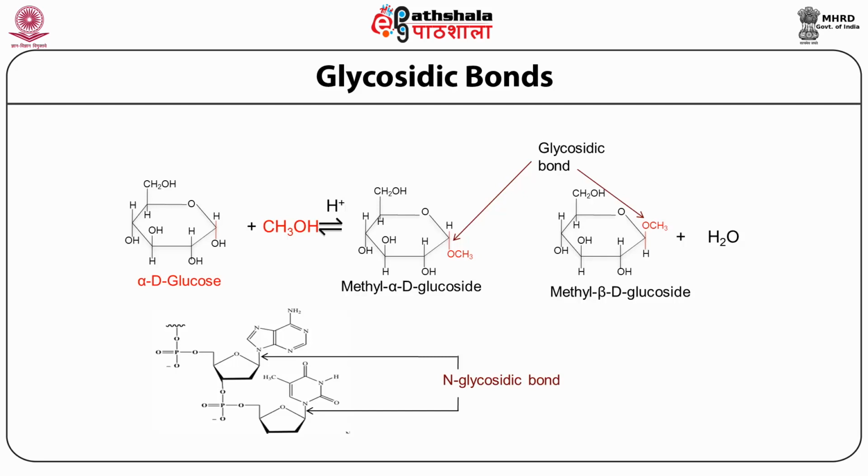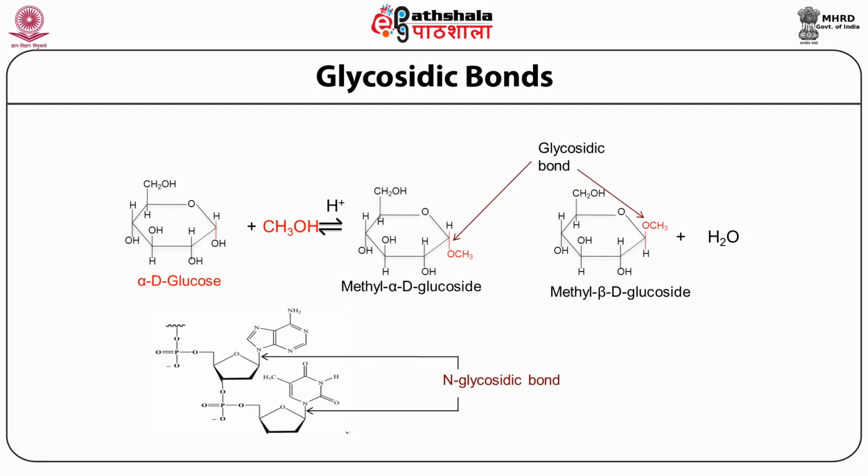Now, similar to peptide bonds, glycosidic bonds hydrolyze extremely slowly under physiological conditions in the absence of enzymes. Hence, an anomeric carbon that is involved in the formation of a glycosidic bond cannot freely convert between its alpha and beta anomeric forms. Saccharides having an anomeric carbon that hasn't formed a glycoside are termed reducing sugars, while saccharides where the anomeric carbon is involved in the formation of the glycosidic bond are termed non-reducing sugars.